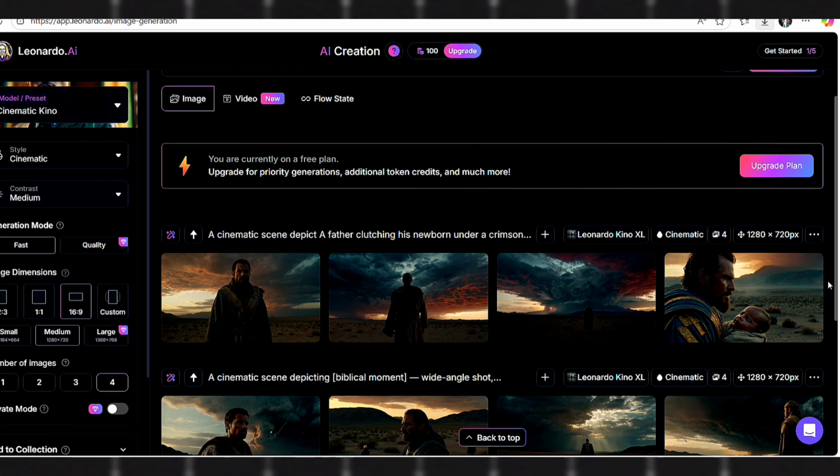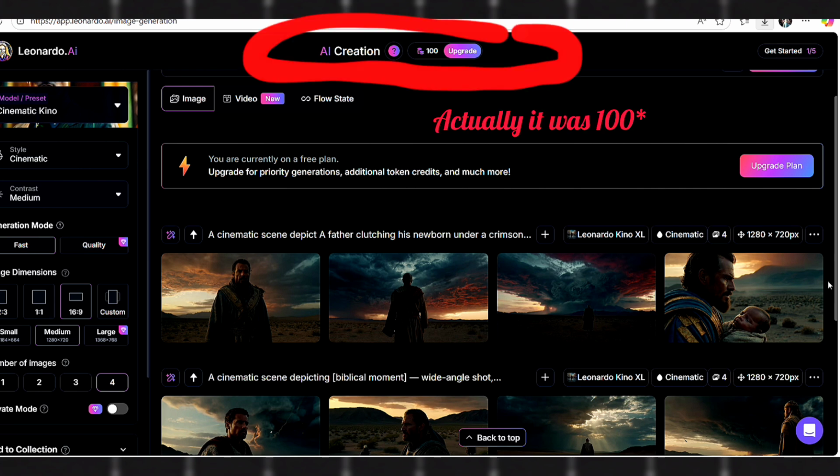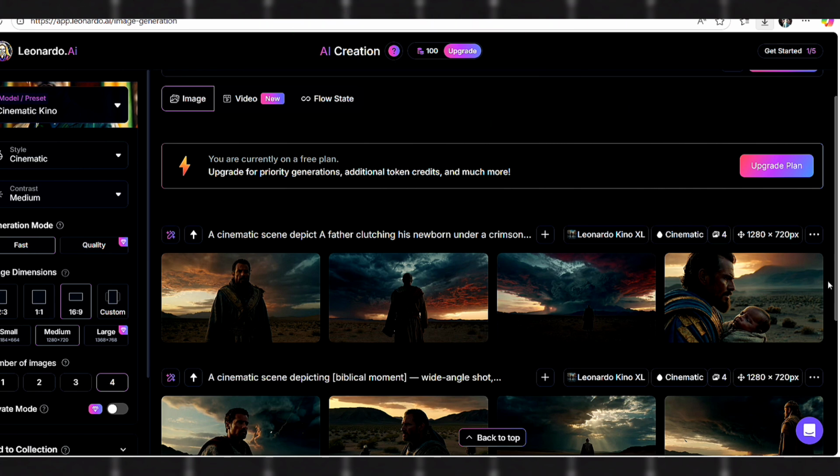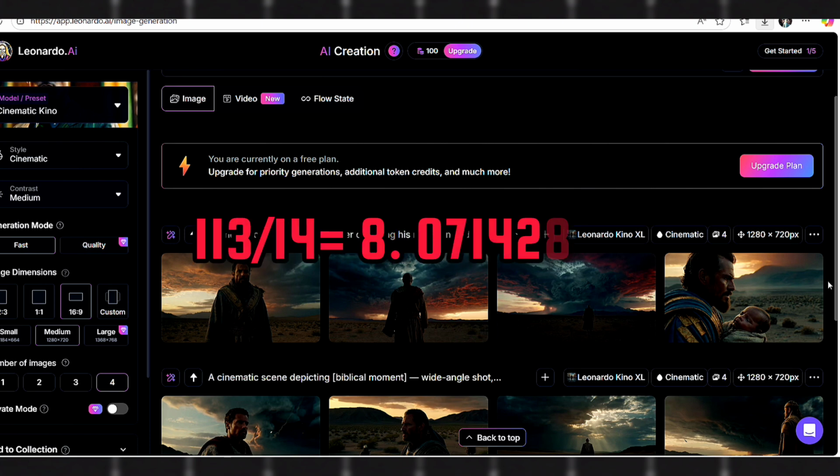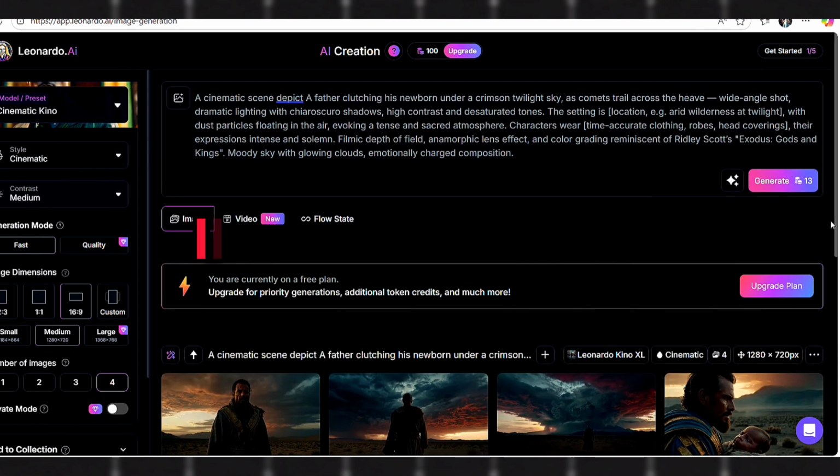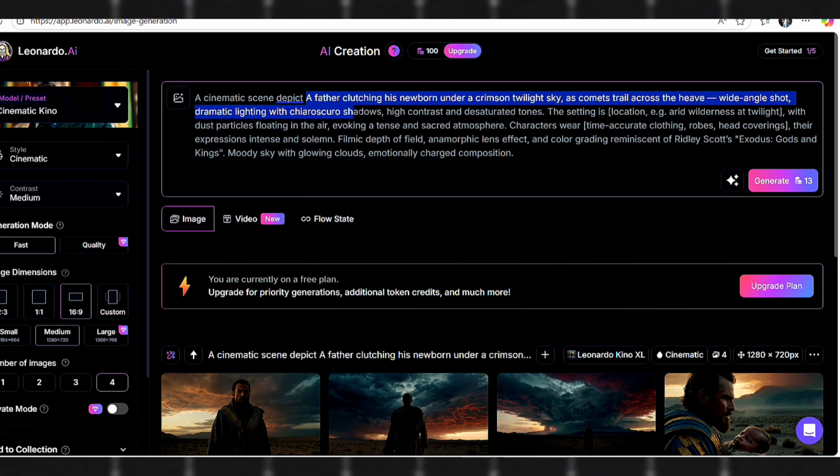So right now I have made 2 mistakes, which also cost me a certain number of credits. We started with 150 credits in the beginning, and now my balance is only 113. For each generation, the cost varies, but let's just say a single generation costs about 40 credits. And now let's see if I can generate all 24 images I need with this. 130 divided by 40, that's 8. 8 point blah blah blah, 8 images. That's not even close to the 24 I need for my video.